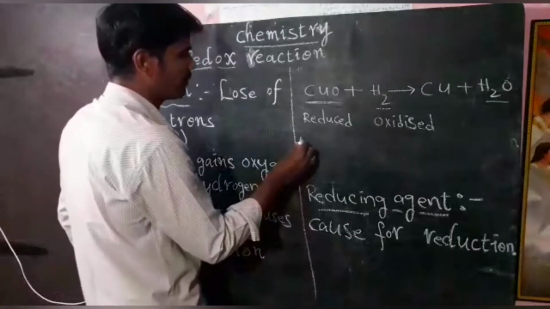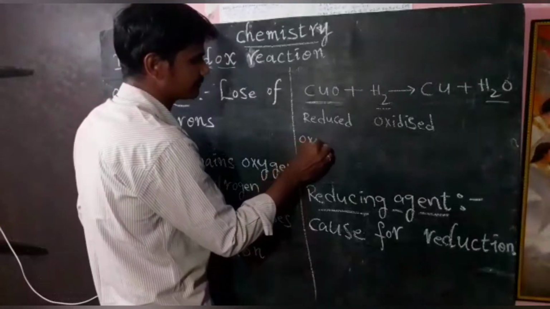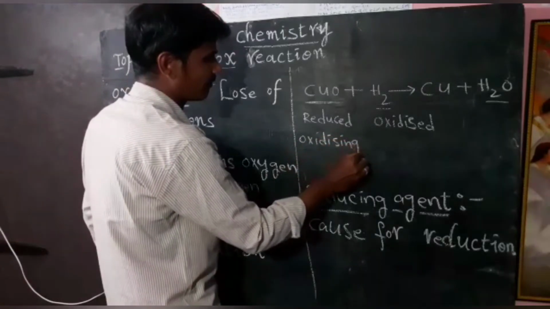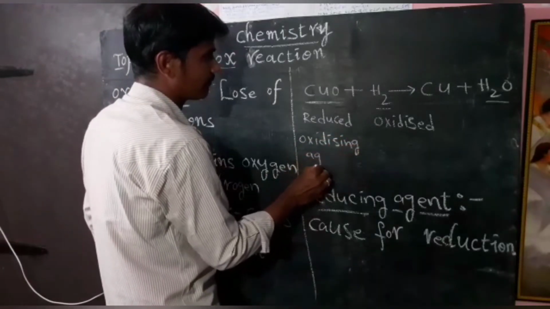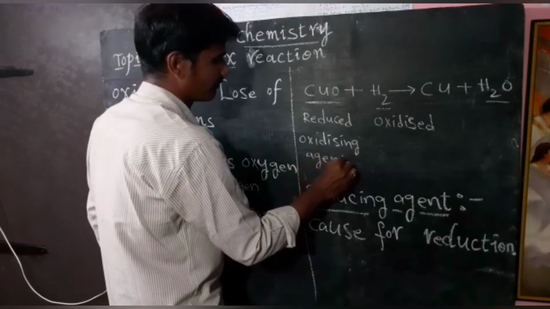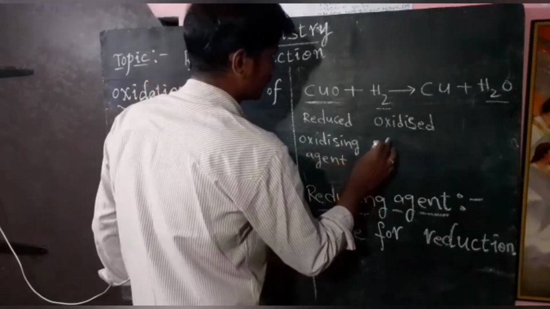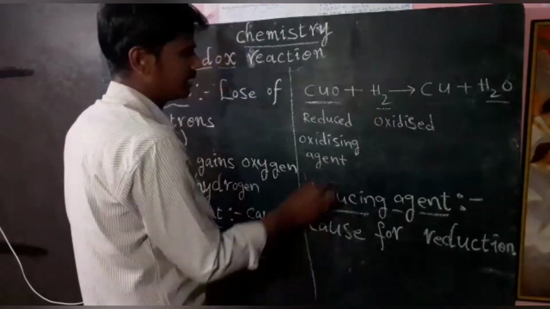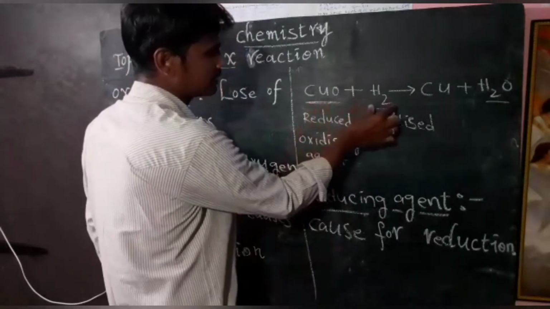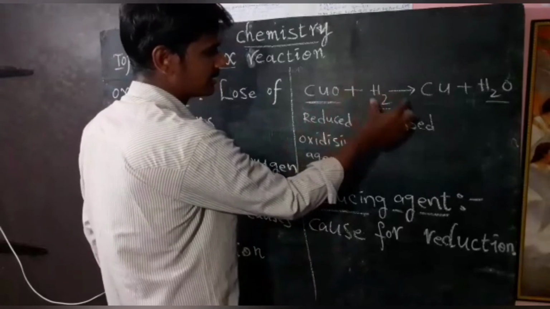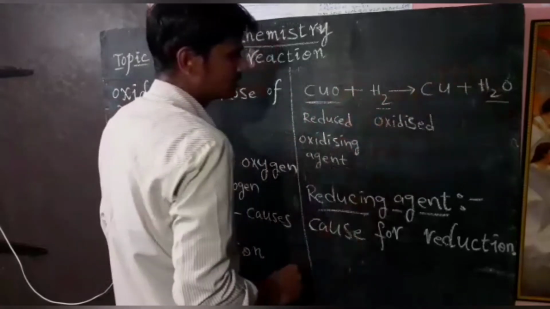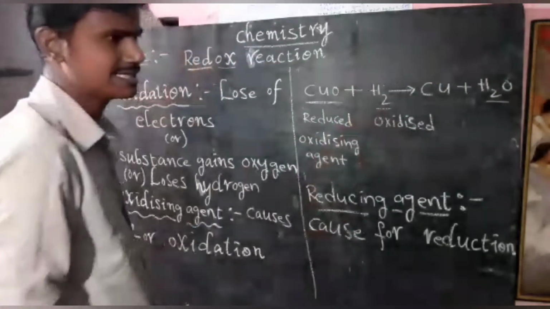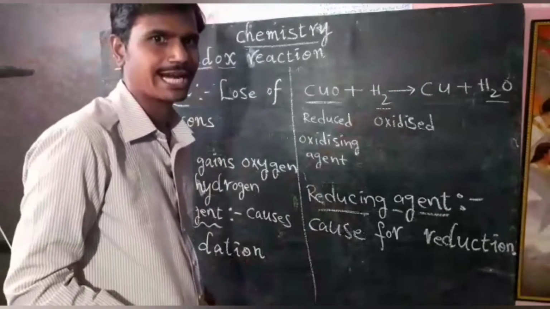So here copper oxide is an oxidizing agent. What about hydrogen? Here copper oxide loses one oxygen atom. Hydrogen gains that oxygen atom and forms H2O. So hydrogen acts as a reducing agent.